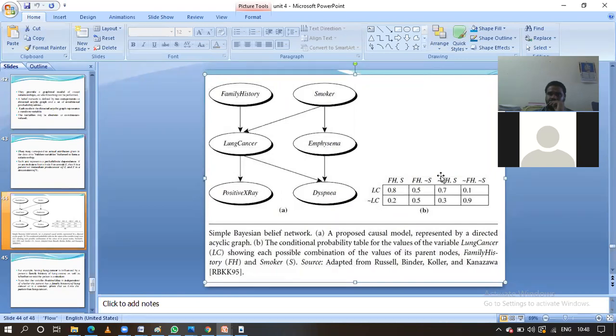Here there is no family history problem related to lung cancer, but he has the smoking habit, so the lung cancer probability increases there, that is 0.7. It is not more than 0.8.